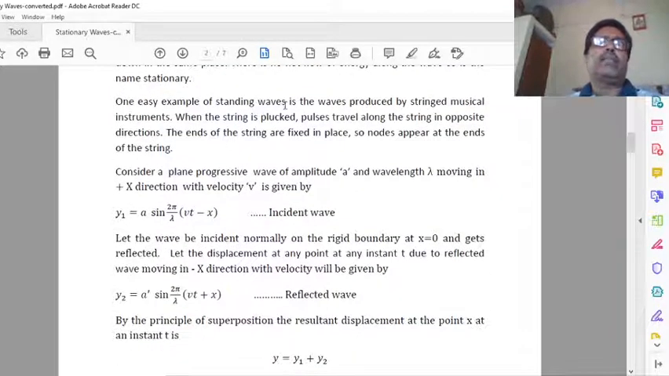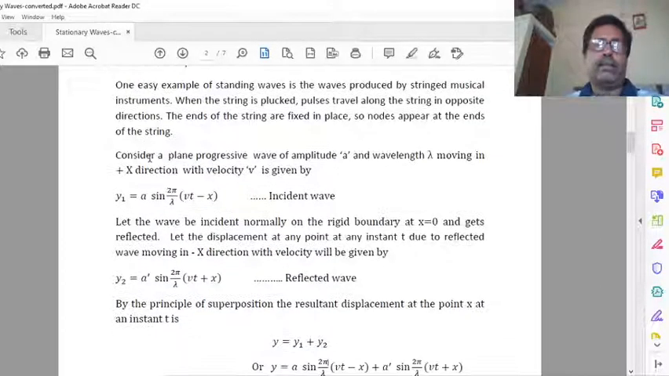An easy example of a standing wave is the wave produced by a stringed musical instrument. When the string is plucked, pulses travel along the string in opposite directions. See here.